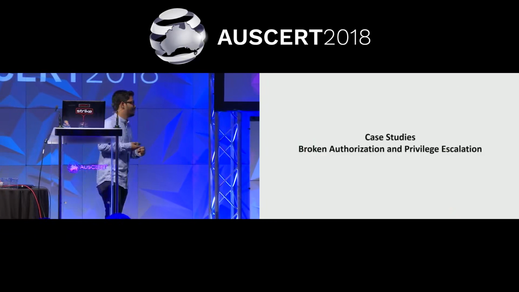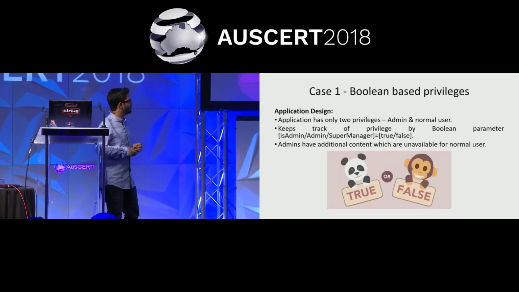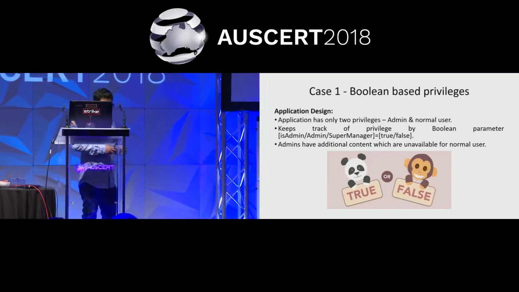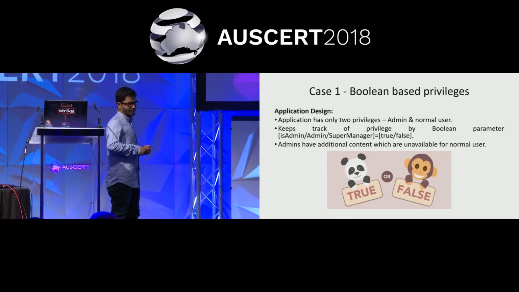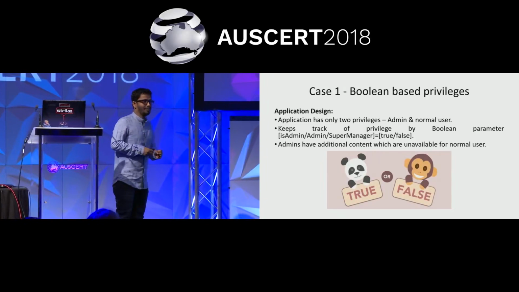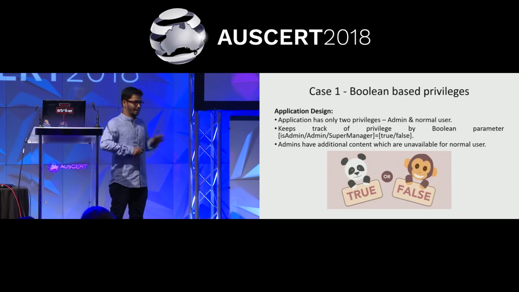So now we are moving to privilege escalation or authorization bypasses. You can see, first of all, true or false. So Boolean based privileges. A few applications have only two kinds of users. One is admin user and one is normal user. So how do they track the user roles? One is setting a predefined role like isAdmin or something, an identifier. Set it to true if it is admin. Set it to false if it is a normal user. This is the general flow.